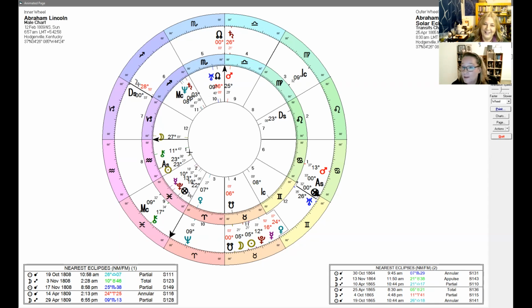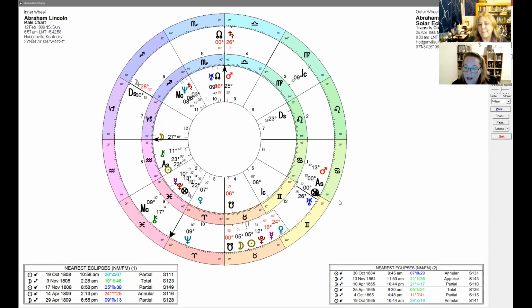Also the 5th house, which we were talking about, he was in a theatre at the time, which is very 5th house, so that fit as well. And then you've got transiting Uranus, which at the time of the eclipse was in his 5th house, opposed by Jupiter in the 11th. A retrograde Jupiter. Yes, very interesting.